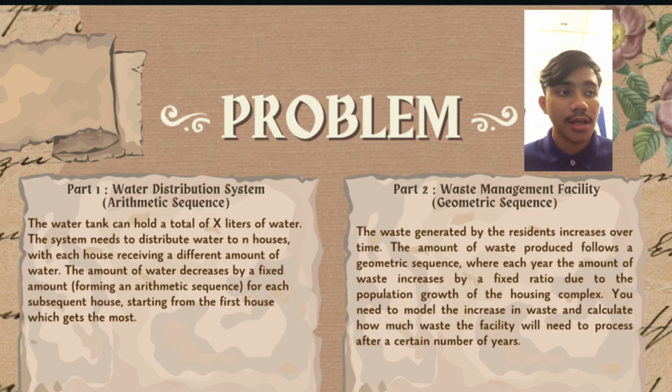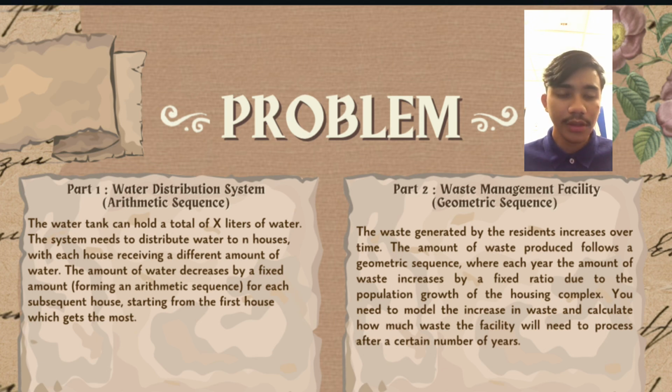What I mean is the water distribution system is performing well in meeting demand for the houses, so it can supply water effectively, but it still needs some improvements to perform even better.